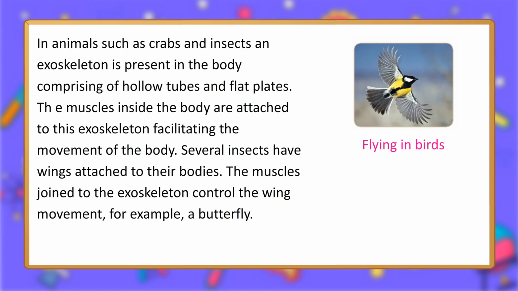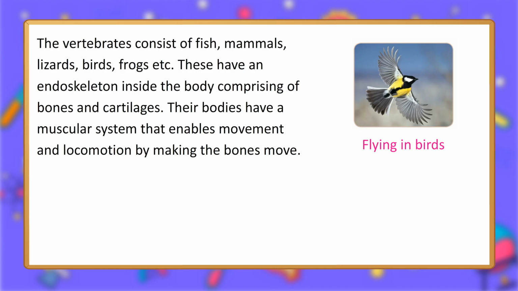In animals such as crabs and insects, an exoskeleton is present in the body comprising hollow tubes and flat plates. The muscles inside the body are attached to this exoskeleton, facilitating the movement of the body. Several insects have wings attached to their bodies. The muscles joined to the exoskeleton control the wing movement, for example, a butterfly.